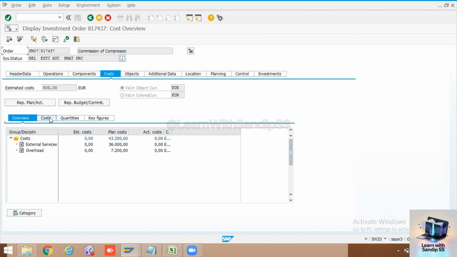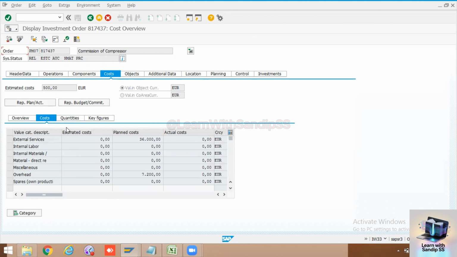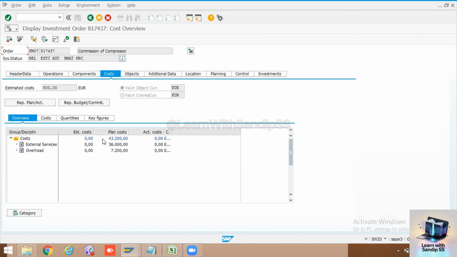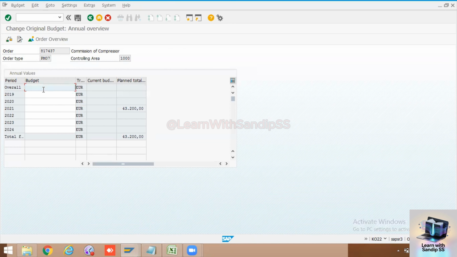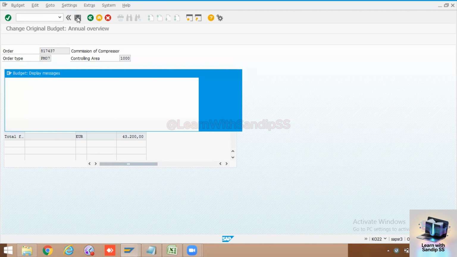Okay, and I will assign some cost here. So let's see, the system is telling me 43,200 will be the total cost as per the calculation of manpower and third party. So let me give only 40,000 and try to save.